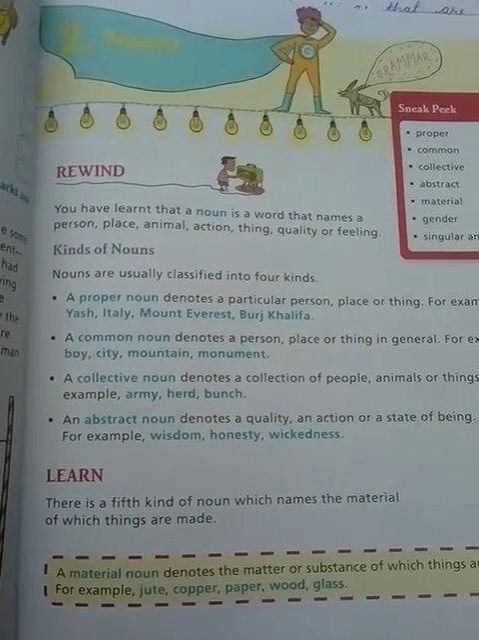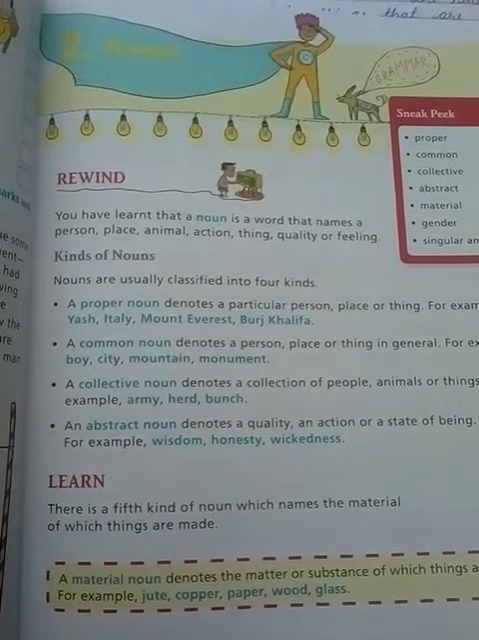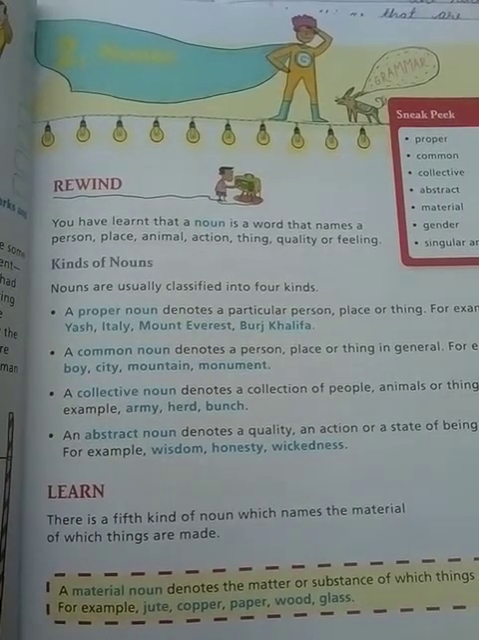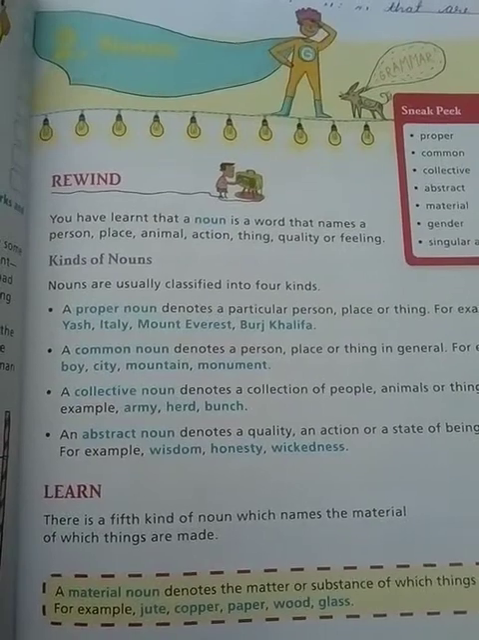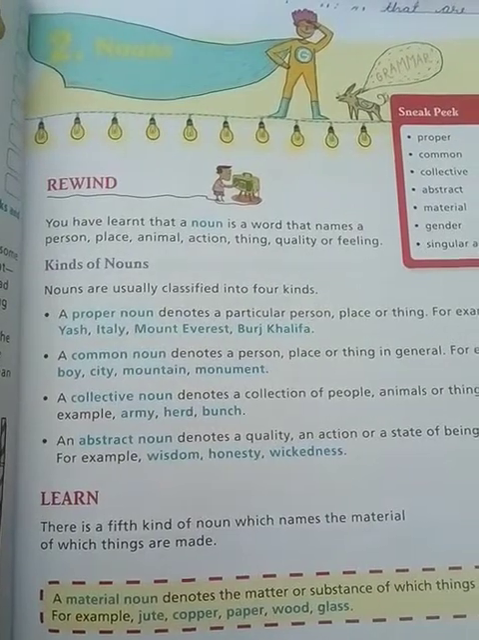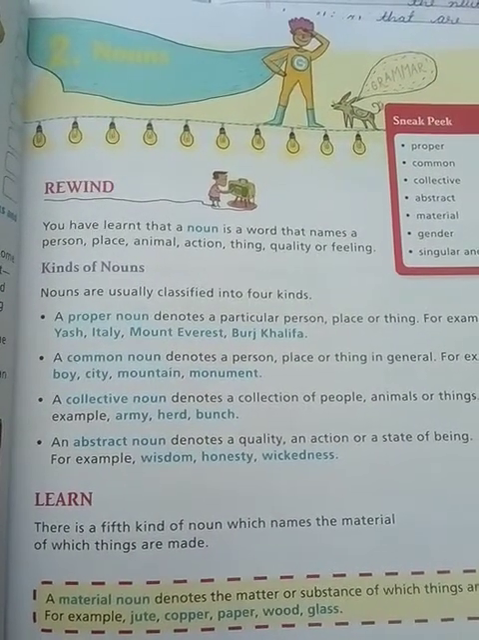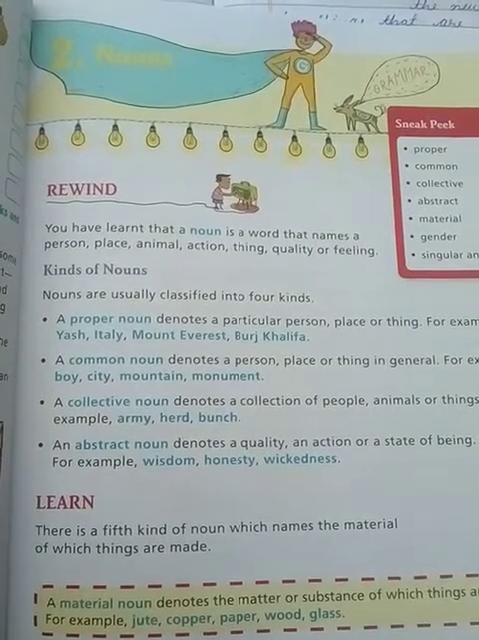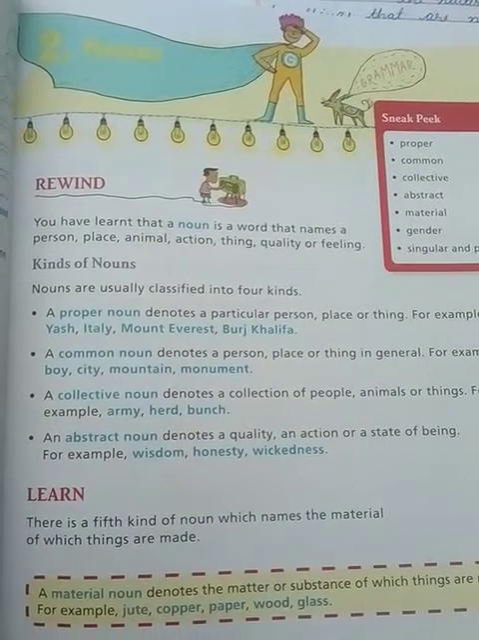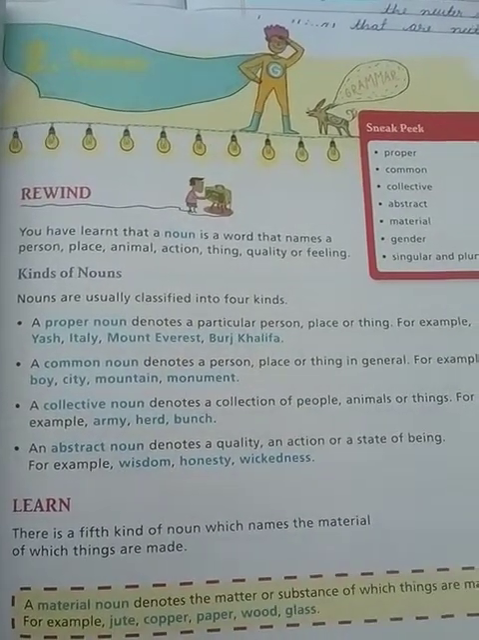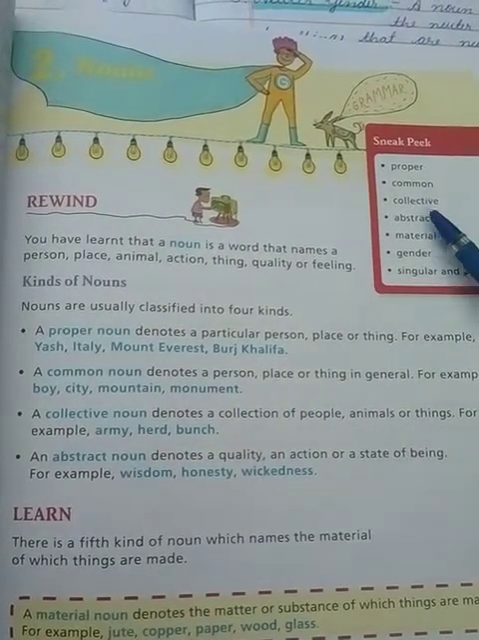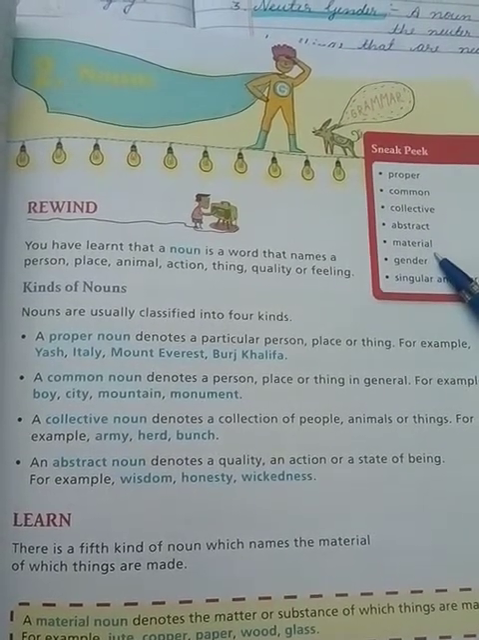As you know, nouns are the words that name a person, place, animal, action, thing, quality or feeling. It means a noun is everything that has a name. Naming words are nouns. If we give a name to anything, that is called a noun. Nouns are of 5 kinds: proper noun, common noun, collective noun, abstract noun and material noun.